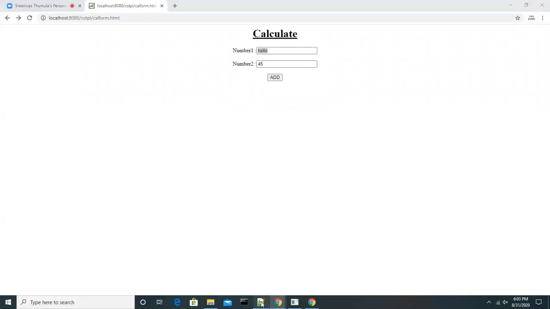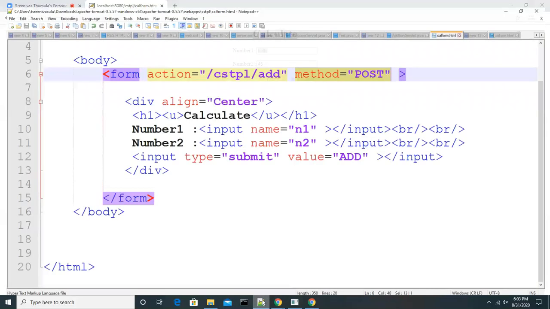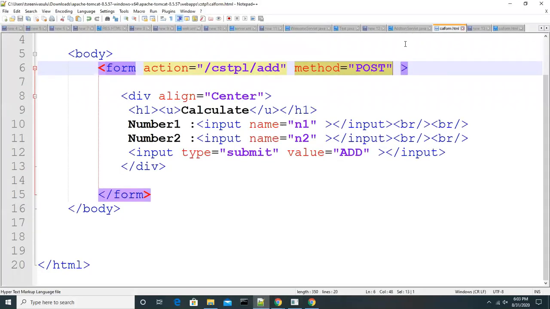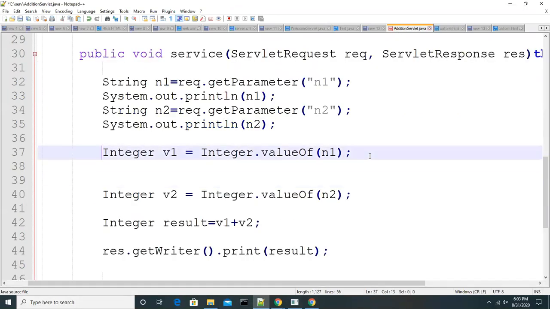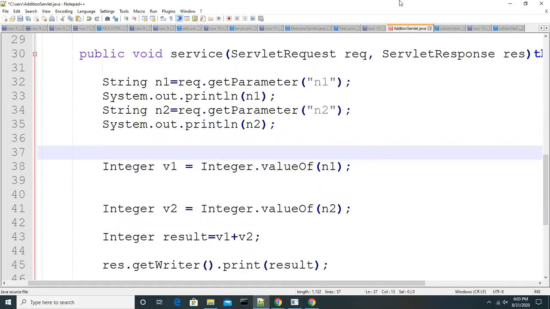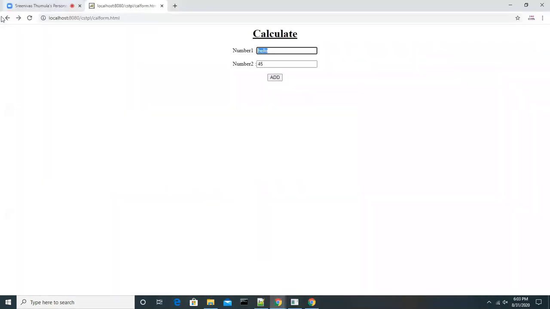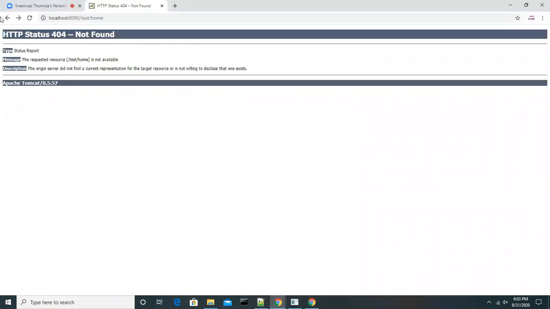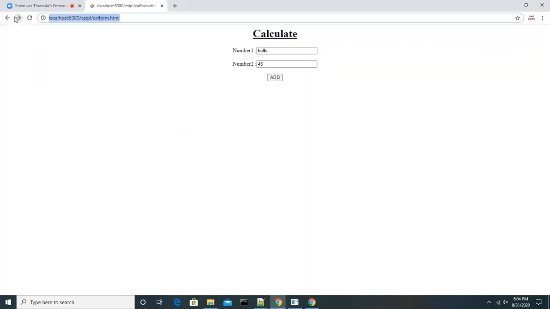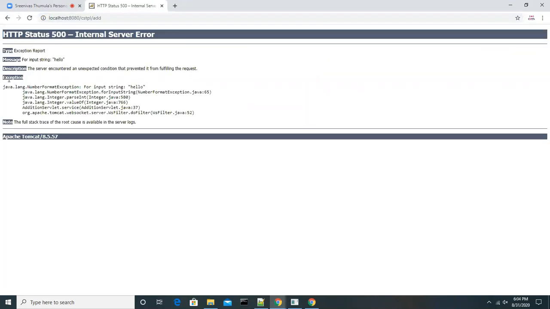To do that, let me go here. We got the data here. The exception occurred while executing this line, right? This is the line.